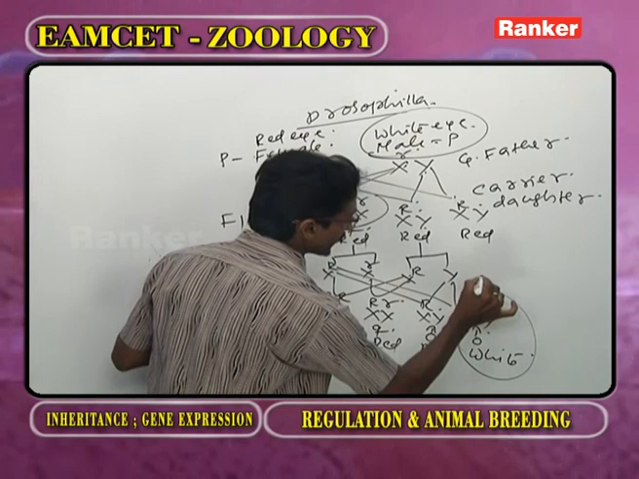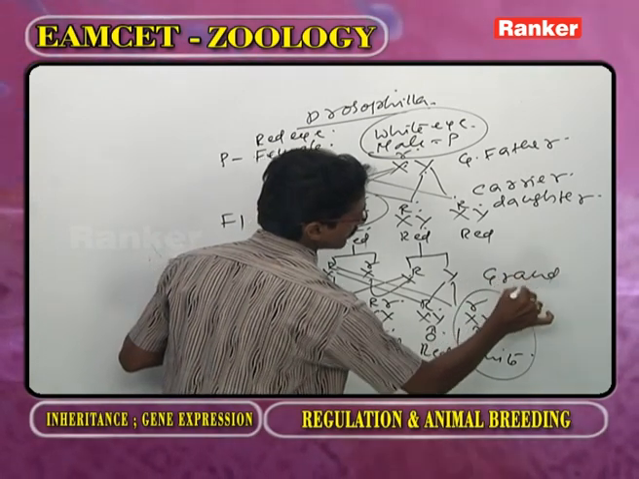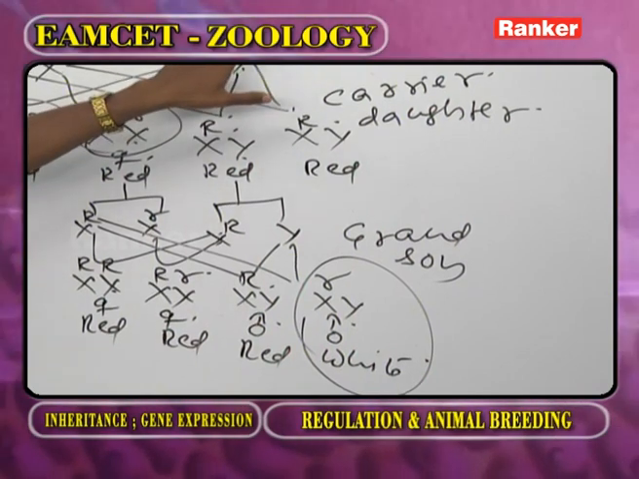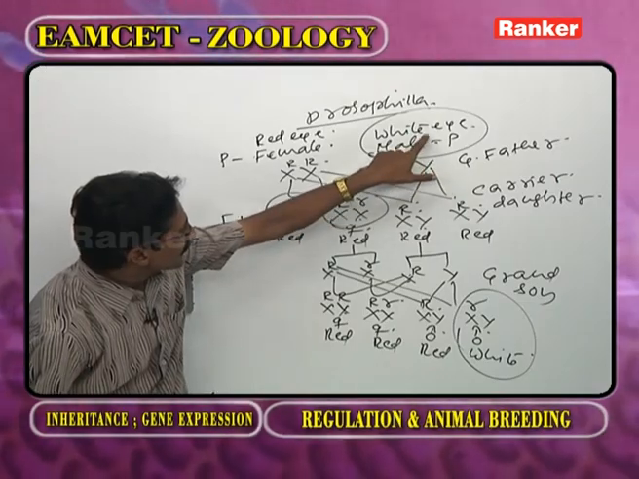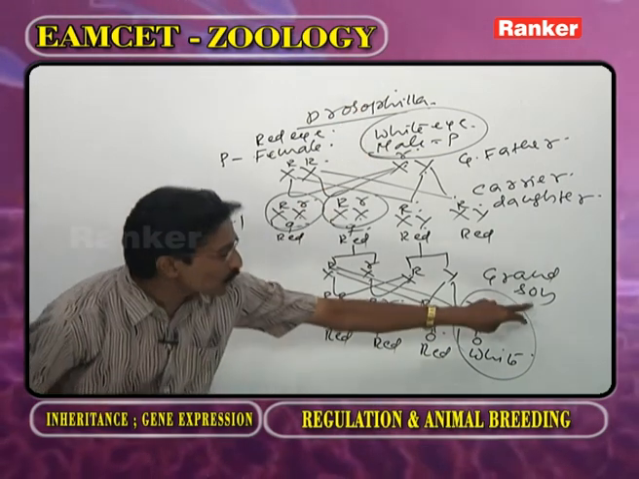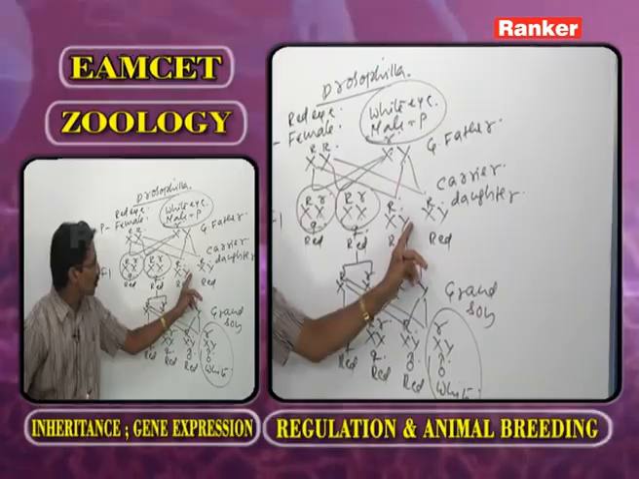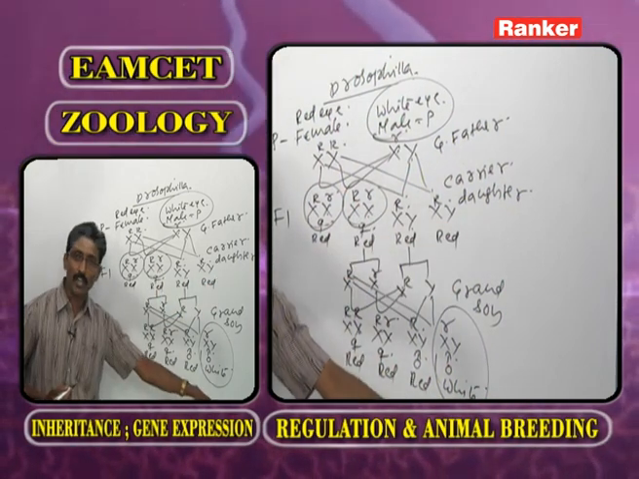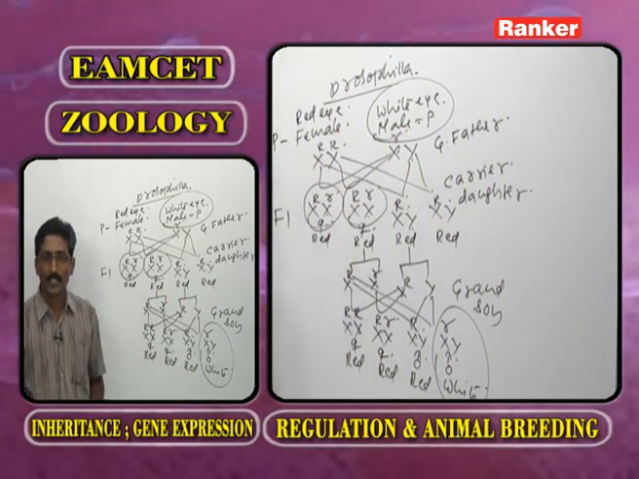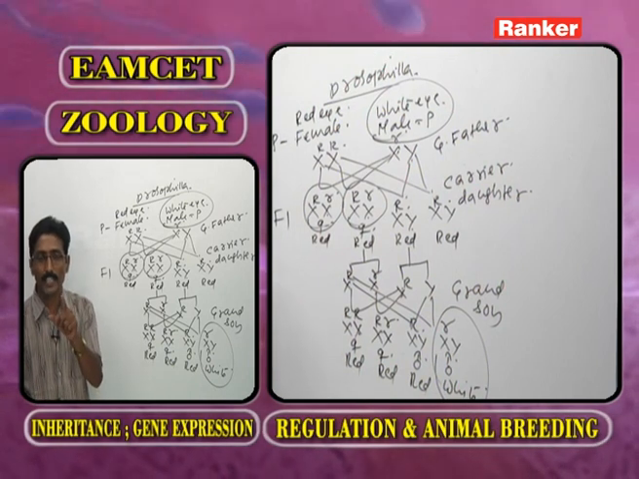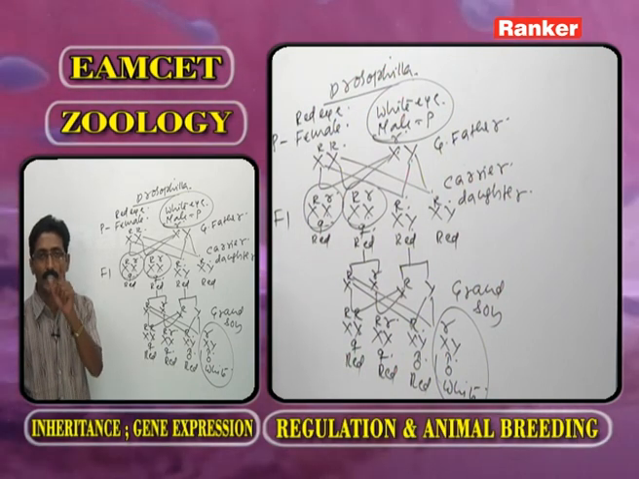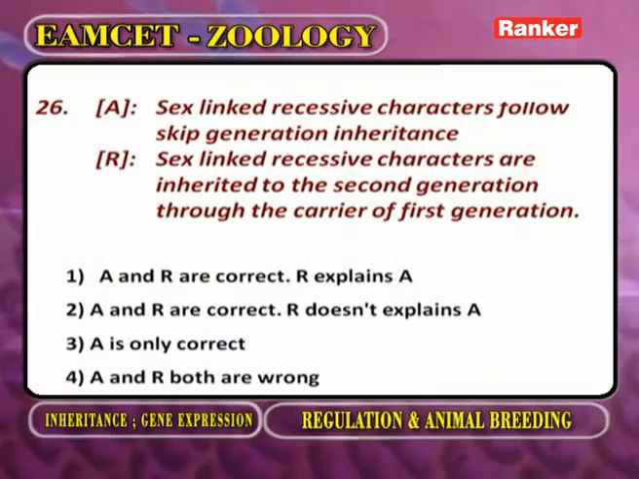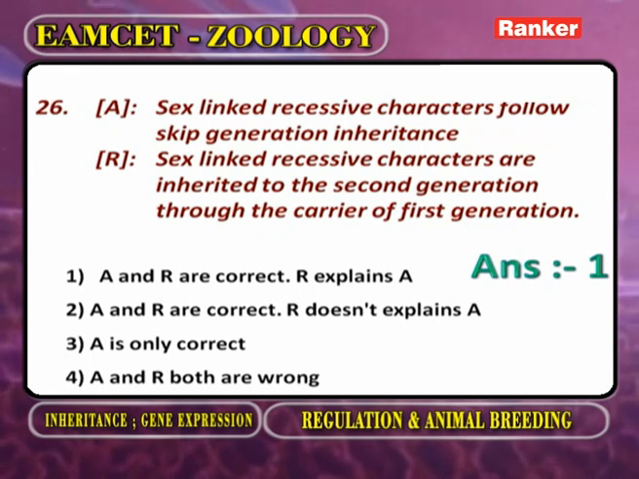And this one we considered as the grandson. Now, from the grandfather, the white eye color jumped to the grandson through the carrier daughter. Such jumping we call skip generation. Such skip generation can be explained with reference to X-linked recessive genes only. Now the answer is both are correct, or he explains A.